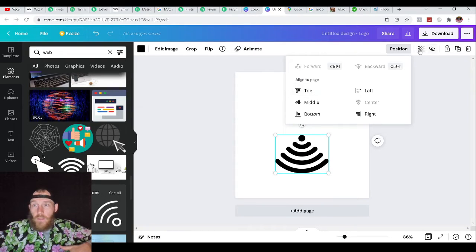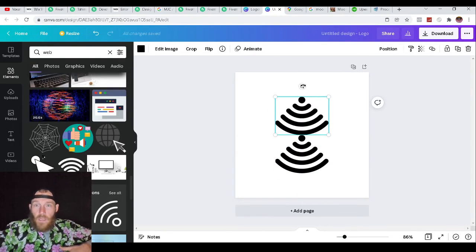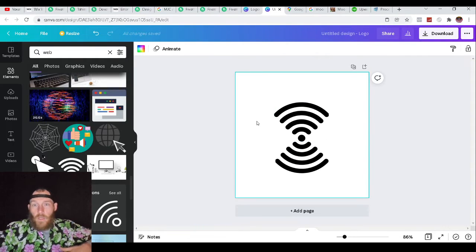You can have a logo right here. You can go over to this. Let's see. We can go in here. We can duplicate this logo, and then we can have a Wi-Fi logo just kind of doubled up over here, and just call this our logo, right? You can do whatever you want, right? Nobody's going to care about this stuff at the end of the day. The likelihood that someone's going to ask, oh, well, what's your logo? That could be your logo right there.